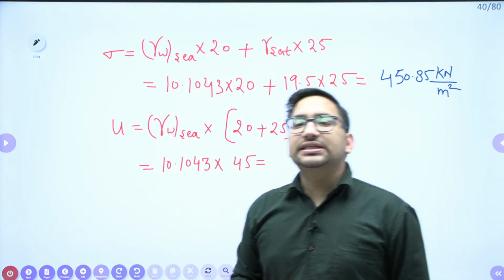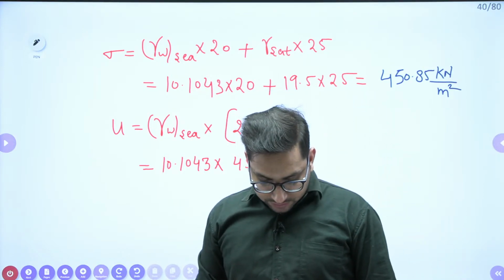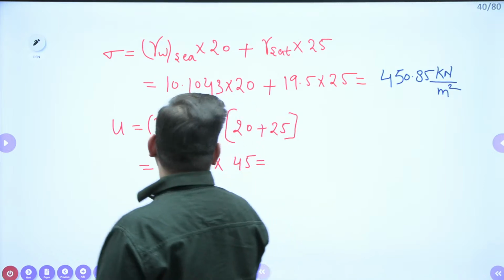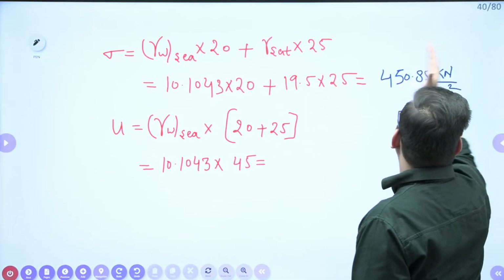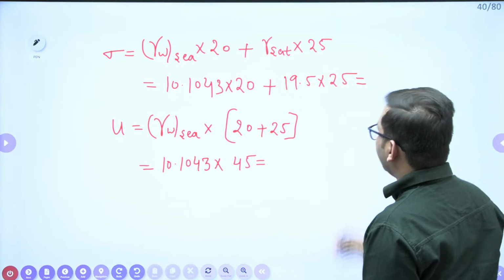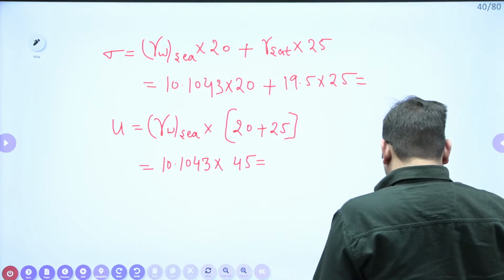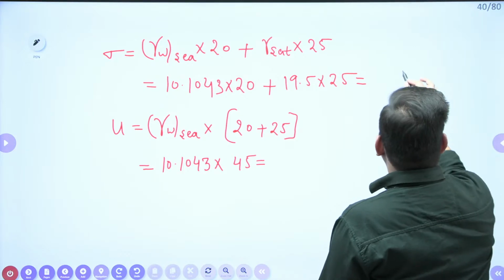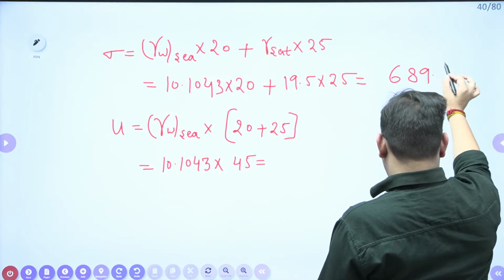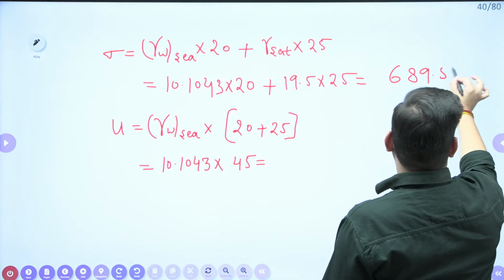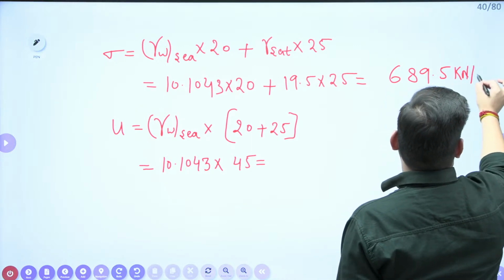It was 689.58. Okay, yes. Try to do the calculation in the right way. Right, it is your 689.5 kilonewton per meter cube, right?